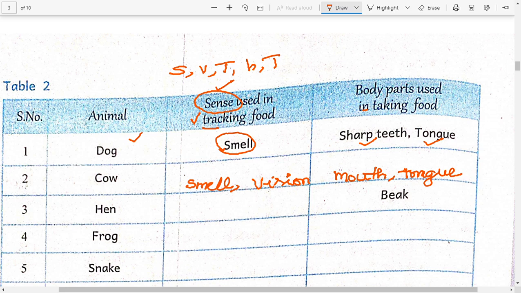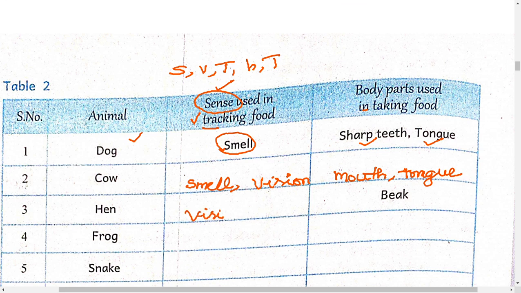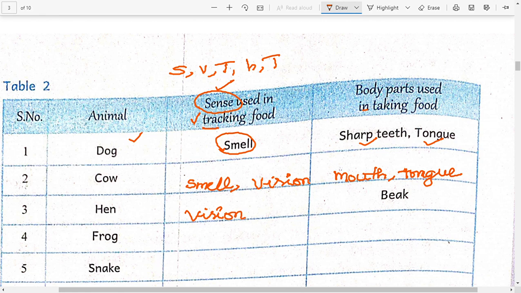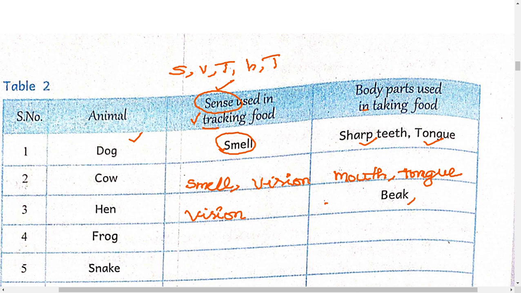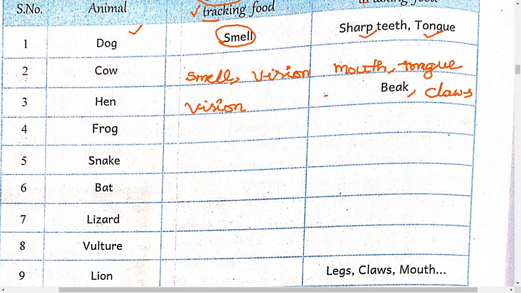Hen, we already know. The vision helps it to track the food. And what does it use? Hen has a beak, and its legs have claws. Claws means nails.